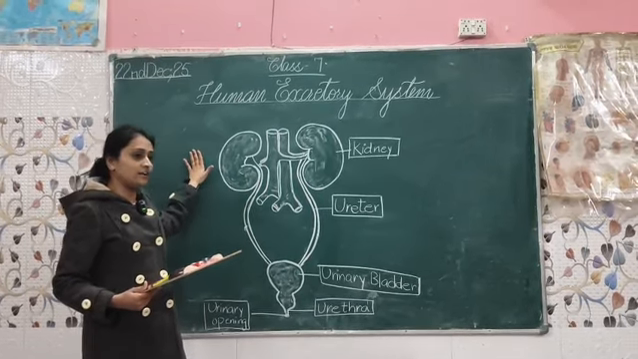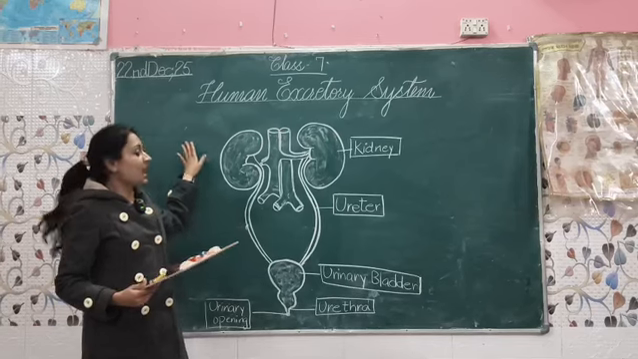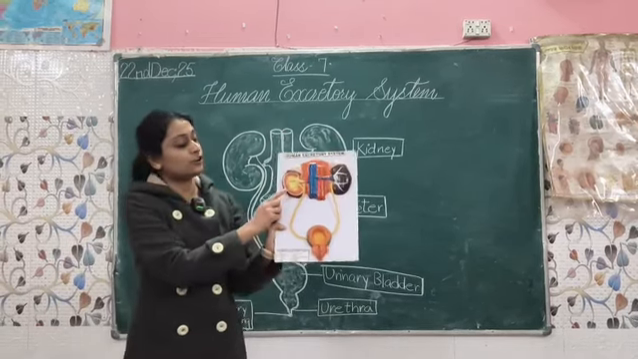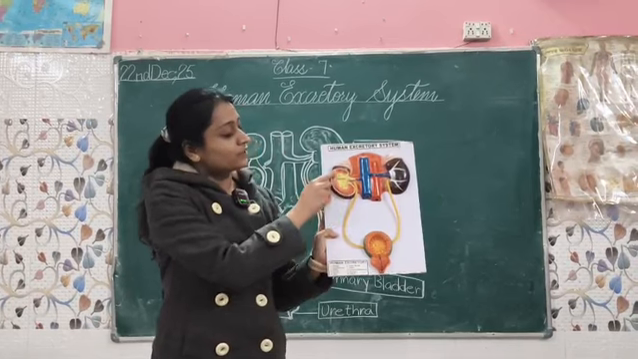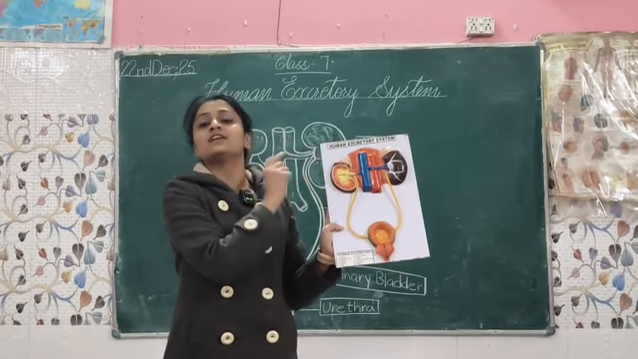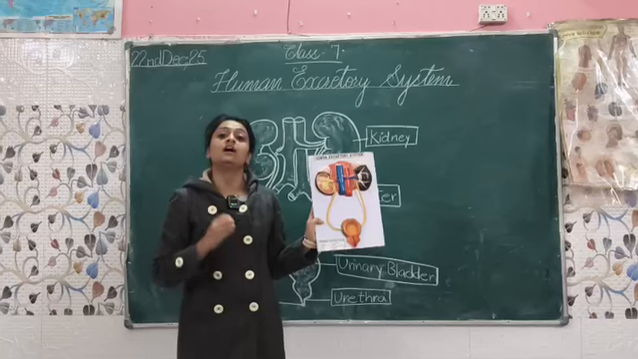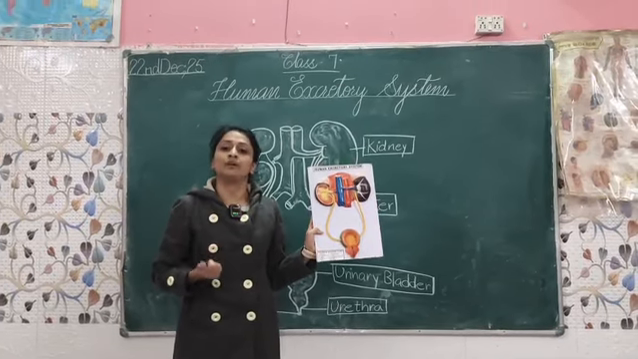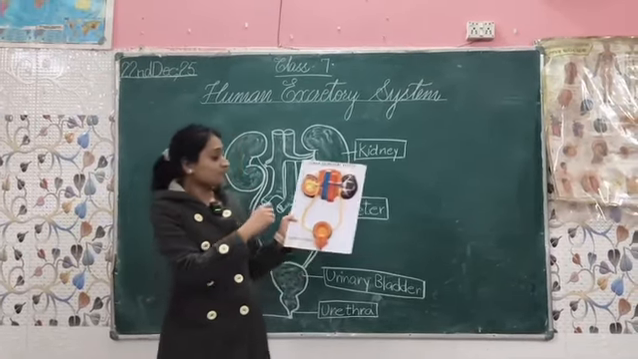These are flat, dark red shaped organs, and you can see in the model also, there are some microscopic structures called nephrons. These nephrons help to filter the waste material and extra water from the blood.